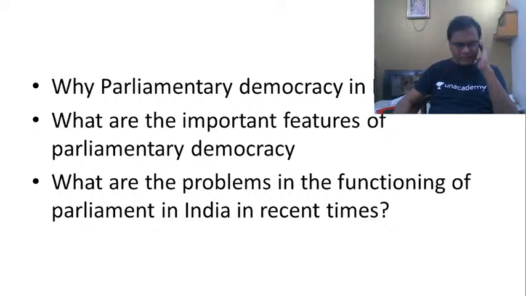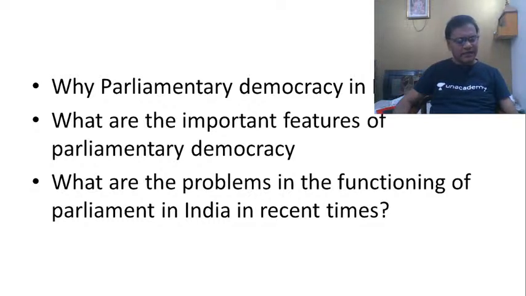For example, once the Prime Minister is sworn in, for the next 5 years he is continuously accountable to the legislature, through various instruments which we shall be discussing a little bit later. He is accountable to the legislature through the confidence motion, no confidence motion, passing of budgets, and various other instruments.